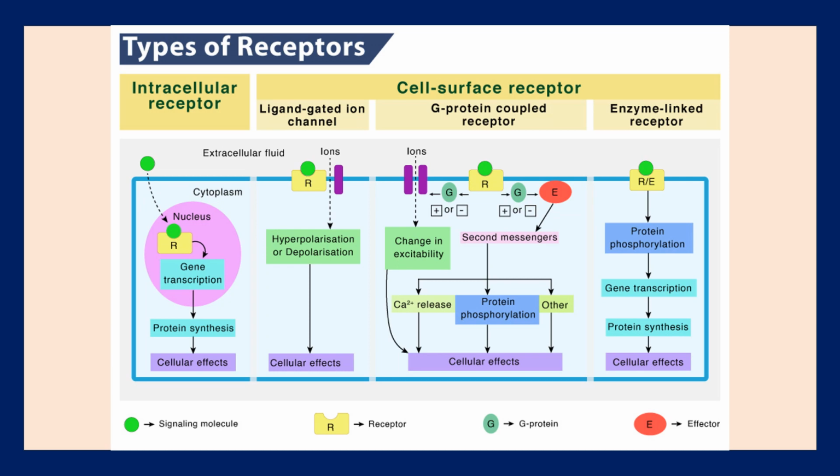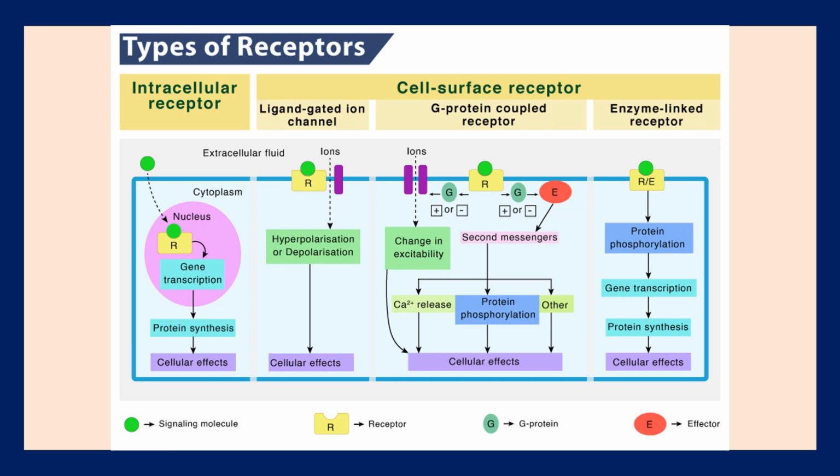And in case of ligand gated ion channel, after the ligand binds with the receptor, it opens the ion channel, which helps the influx of ions from extracellular fluid into the cell, where we can see hyperpolarization or depolarization, that is creating an action potential. It's mainly seen in skeletal muscle contraction, and we can see the cellular effects here.